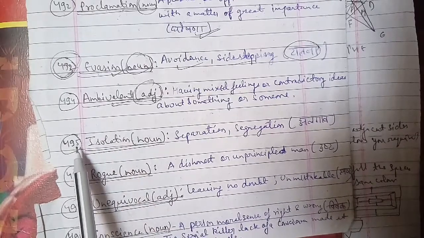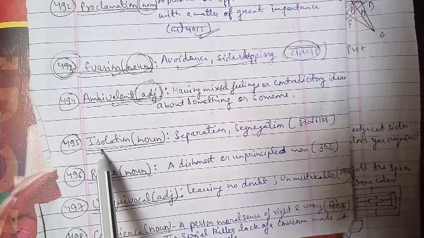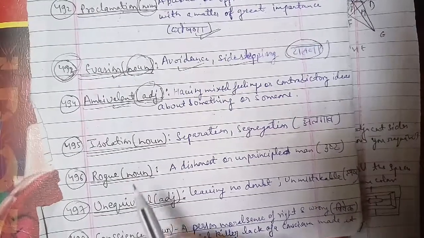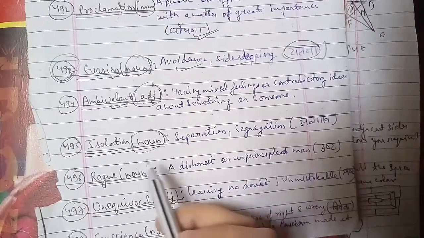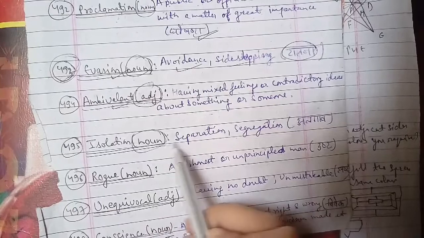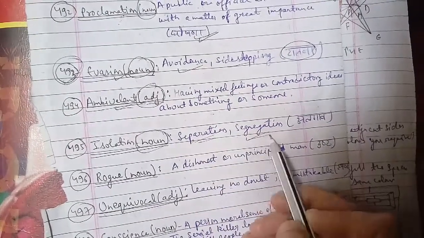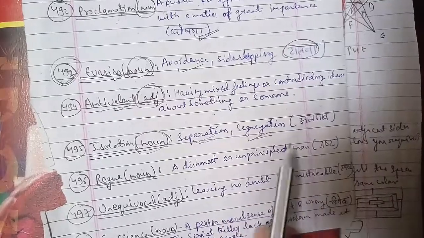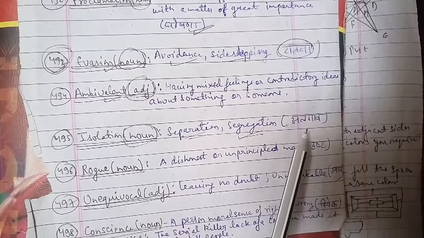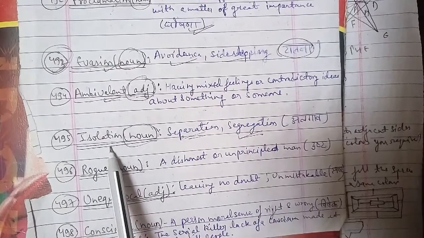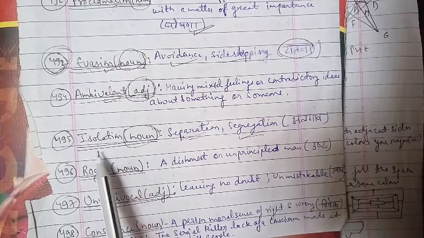Now we have another word, the 495th word we have to discuss here, and the word is isolation. Isolation is used as a noun, and of course it is an important one. The meaning of isolation is separation or segregation. Alag hona, segregate hona, that is isolation. It stands for separation, so you can use the word isolation as well.